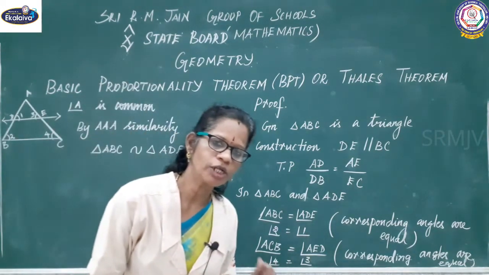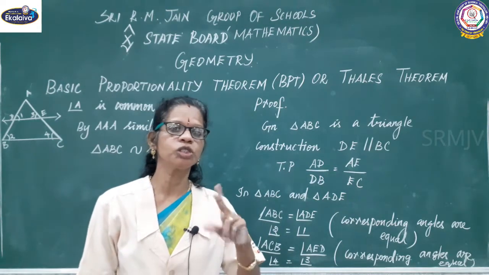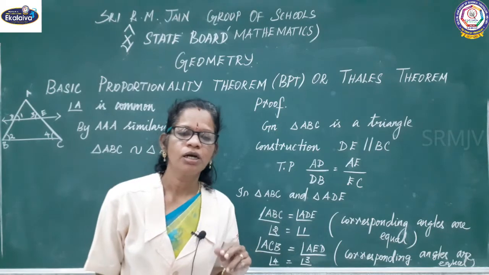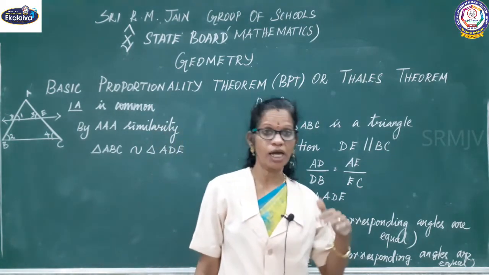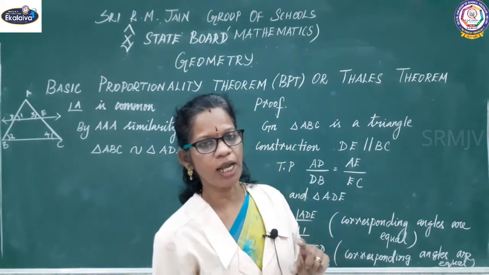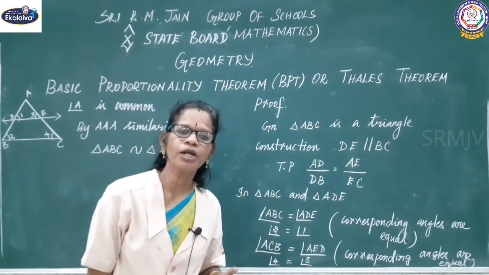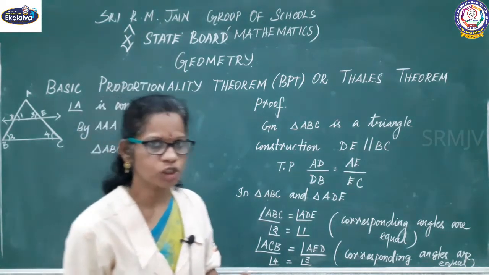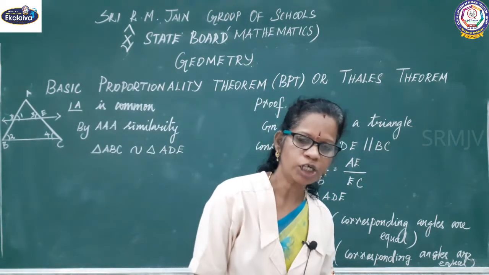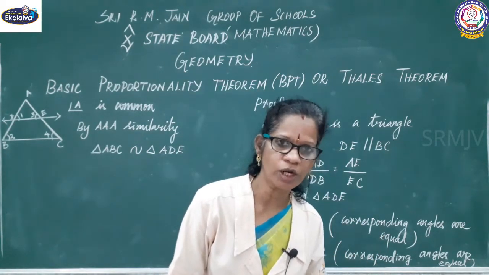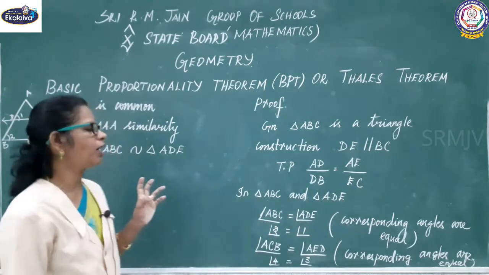Once you conclude that triangles are similar, it should satisfy at least one of two conditions I discussed already, right? Corresponding sides are proportional, or corresponding angles are equal. If either one is satisfied, we can say it is similar, right?